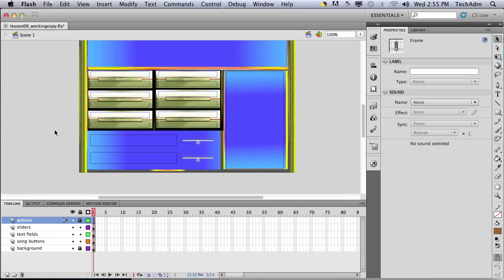Now we're going to add a text format object, and we're going to be able to format the text. We're going to change the font and everything.